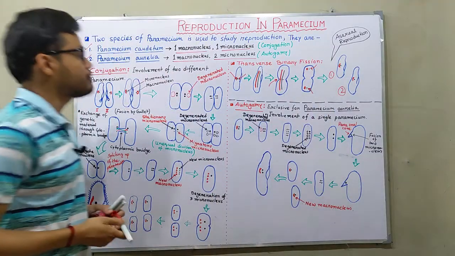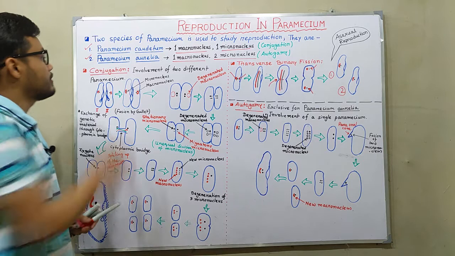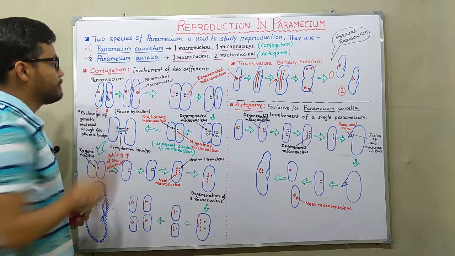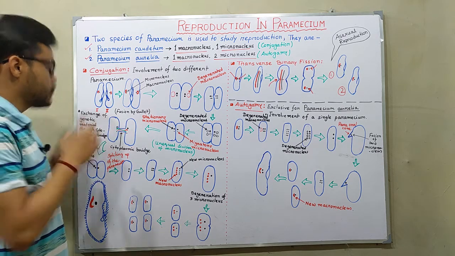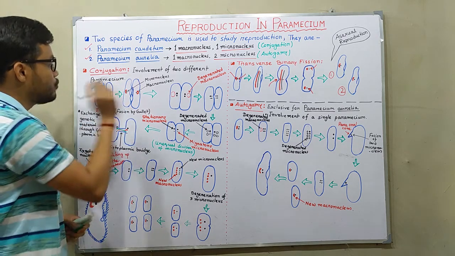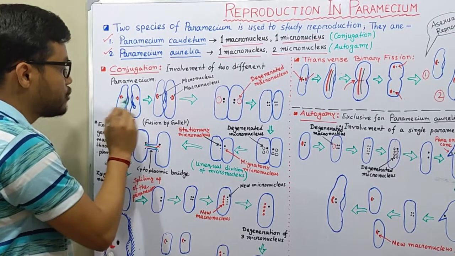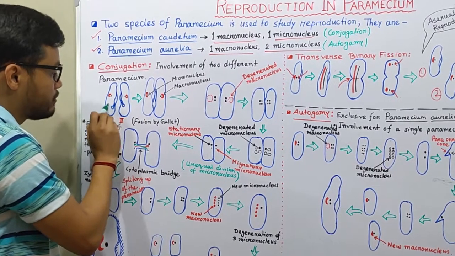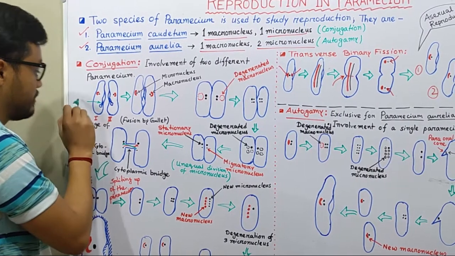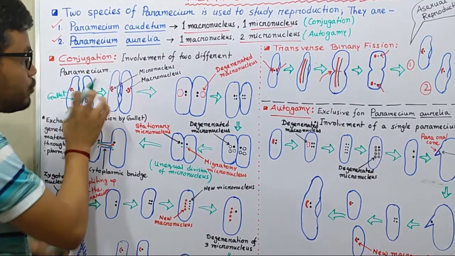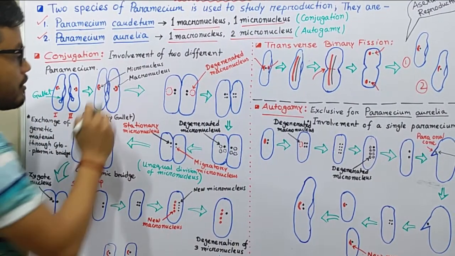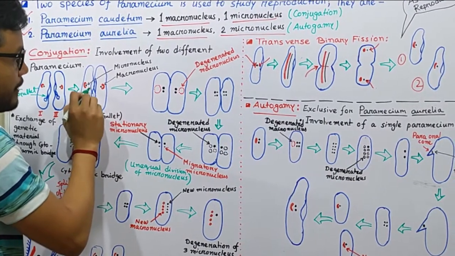In case of Paramecium cordatum, we specifically observe conjugation, where two different Paramecium individuals are involved, and those two Paramecium cordatum first join along with their gullet. So this portion is the gullet. With the help of the gullet, two Paramecium individuals are attached to each other.